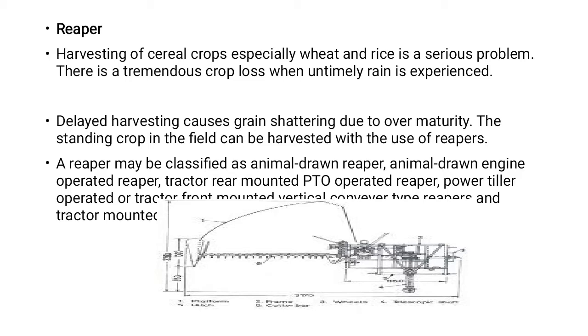Reapers may be classified as animal drawn reaper, animal drawn engine operated reaper, tractor rear mounted PTO operated reaper, power tiller operated front mounted vertical conveyor type reaper, and tractor front mounted vertical conveyor reaper.